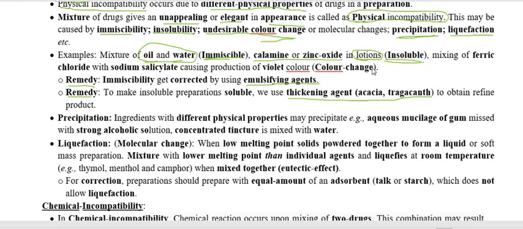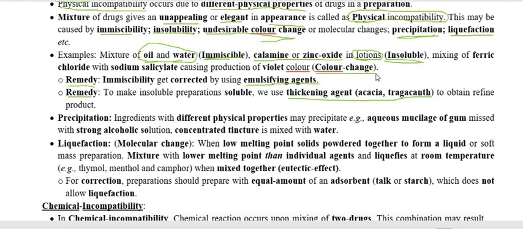For this insoluble physical incompatibility, the example is calamine mixed with zinc oxide. Then this will happen. Third is the change in color.